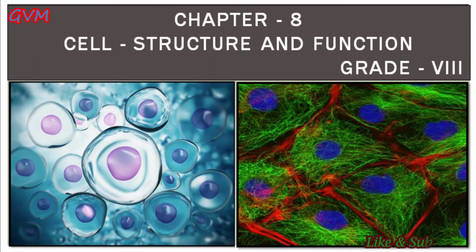And students, these cells are the structural, functional and biological units of all living organisms. The most interesting fact about cells is that they can replicate themselves independently, and that's why they are known as the building blocks of life.